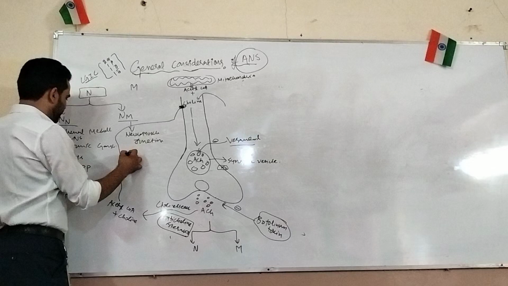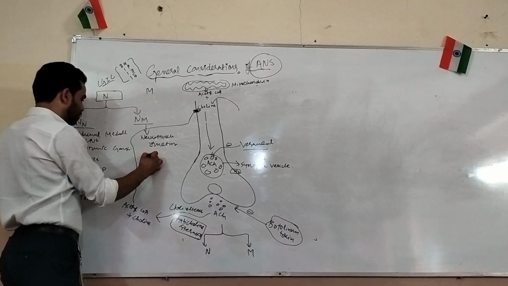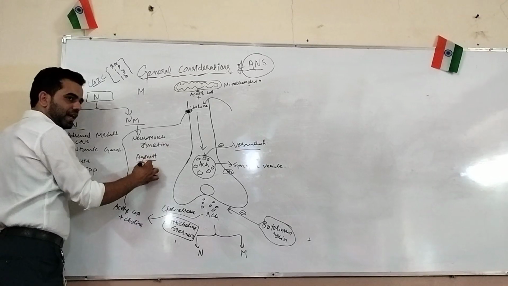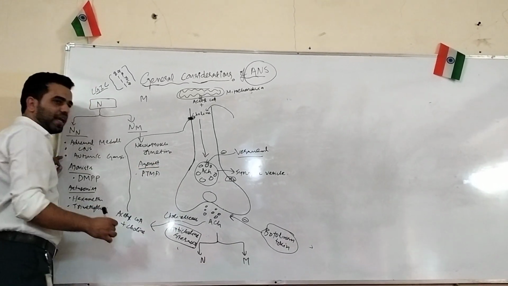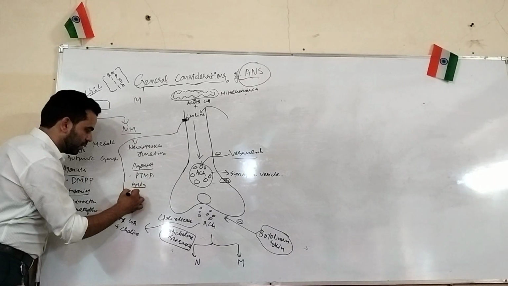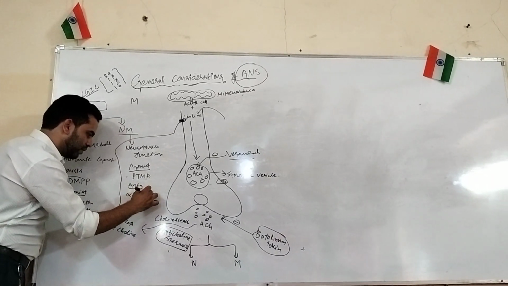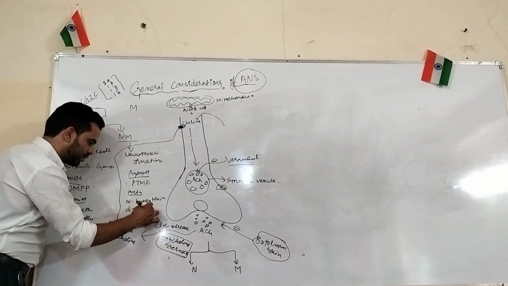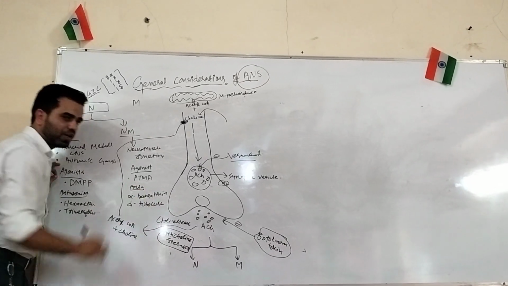While in case of NM, what is the antagonist? Agonist is PTMA, phenyl trimethylammonium, and antagonists are alpha bungarotoxin and d-tubocurarine. So these are the antagonists.